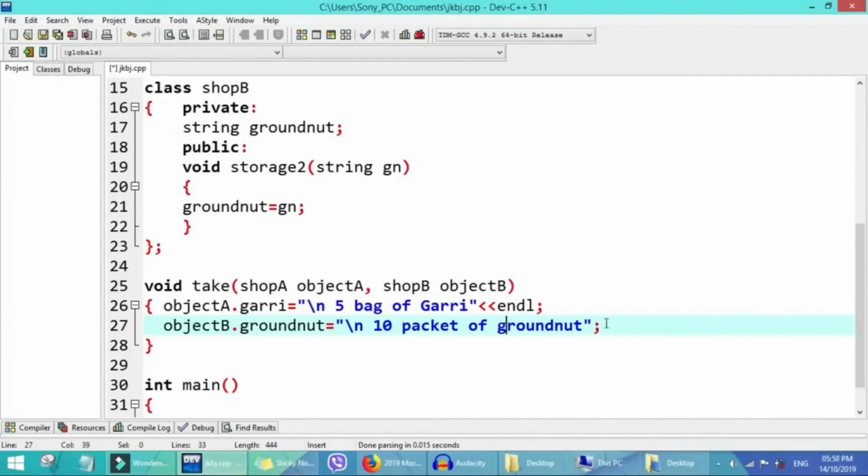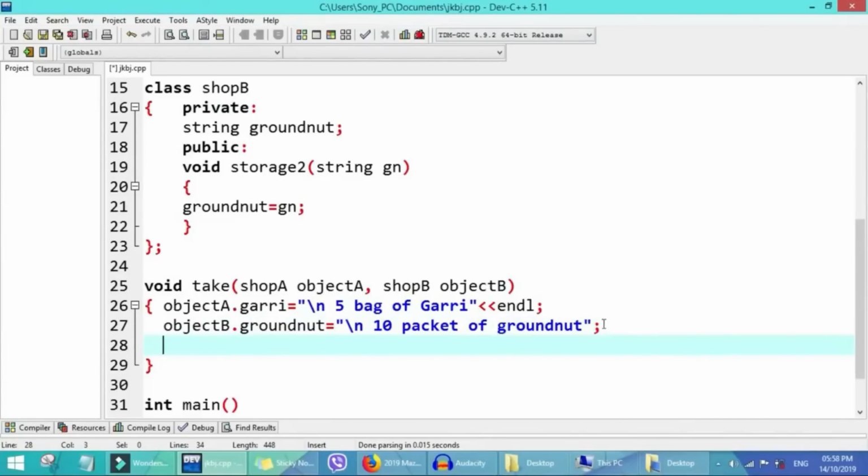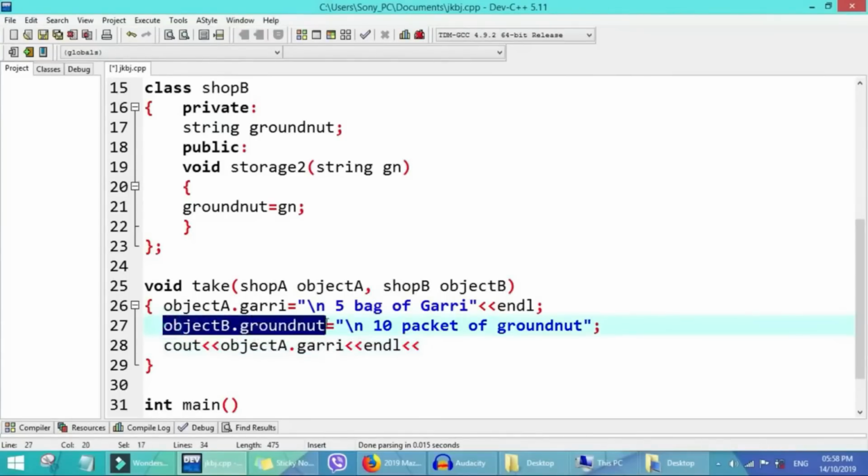So after we assign all these values, the next thing we do is display the values inside the function, since we don't need any return type here. So we say cout object A dot garri, endl, object B dot groundnut. Paste it down here.